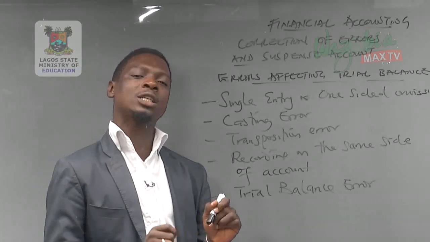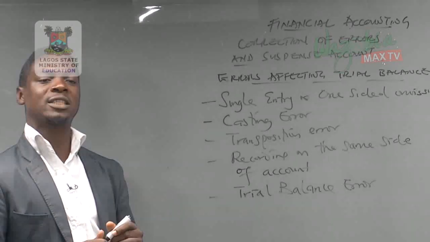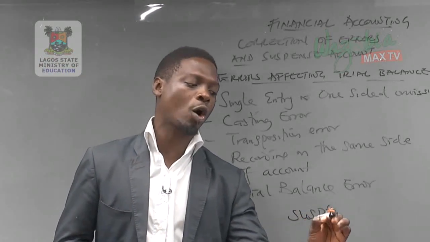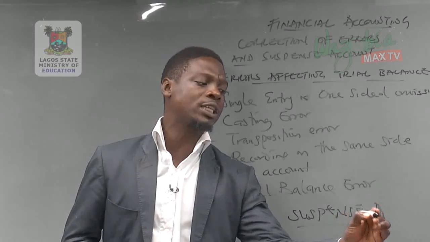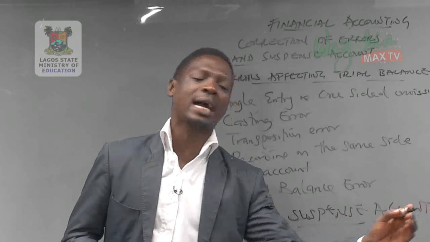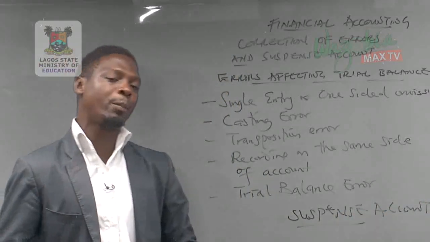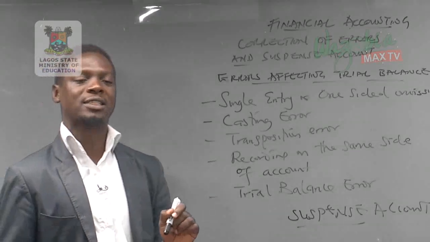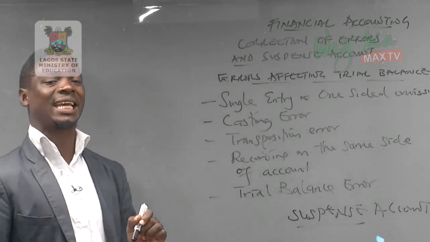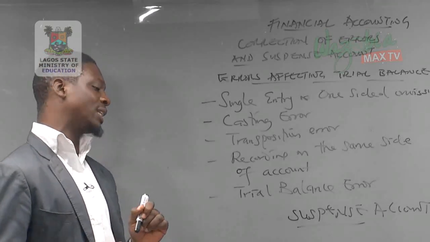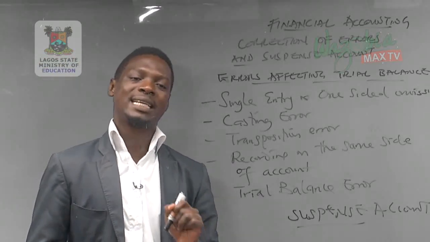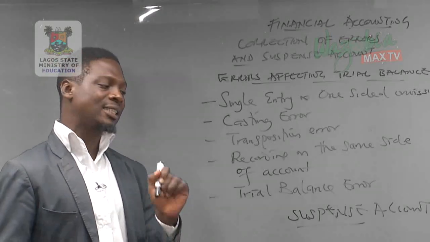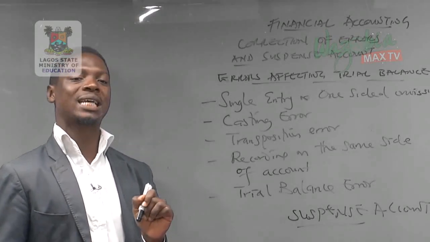And when errors affect the trial balance, that will warrant us to prepare what we call a suspense account. What is a suspense account? A suspense account is an account that is prepared temporarily to record the difference in the trial balance until the errors are detected and corrected. I'll come over that again. A suspense account is an account prepared to record the difference in the trial balance temporarily until the errors are detected